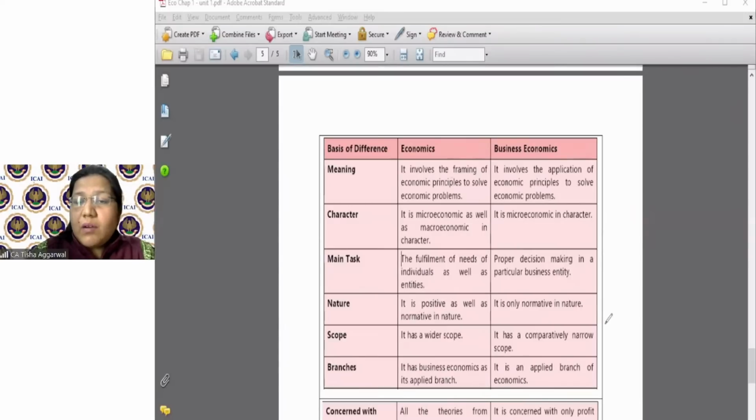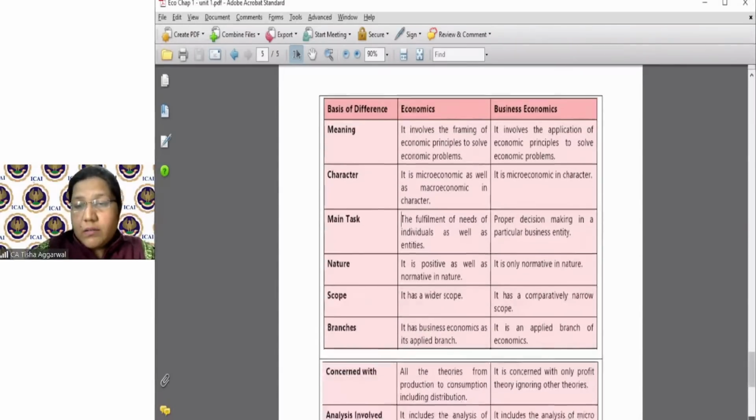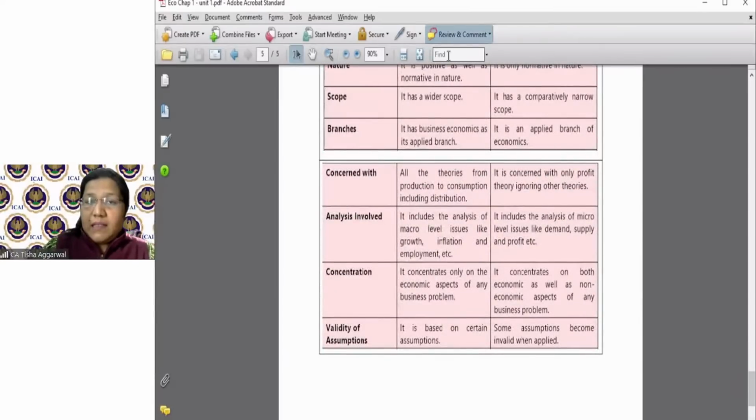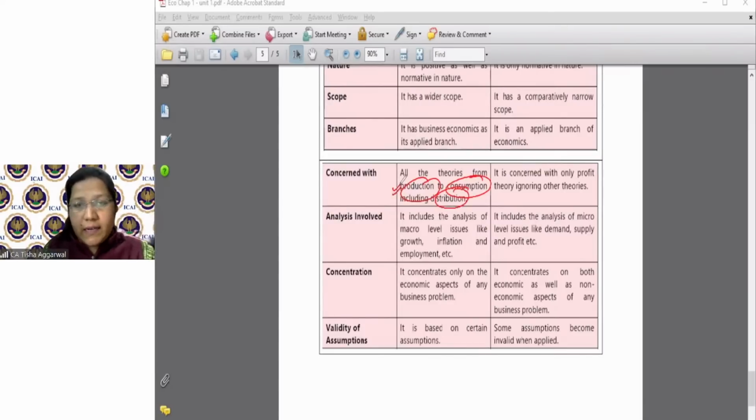Next we discuss how it is dealing with the theory of production and consumption. अगर हम बात करते हैं इकोनॉमिक्स की, it talks about production also, consumption also, distribution also. Goods produce कैसे करें, कंज्यूम कैसे करें, प्रोडक्ट बन गया, उसका रेवेन्यू आ गया, रेवेन्यू को डिस्ट्रीब्यूट कैसे करें।